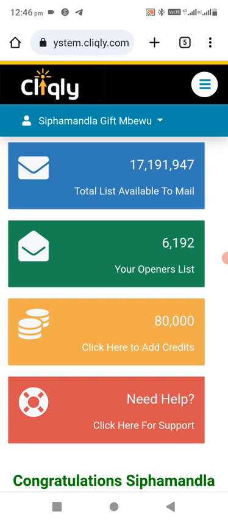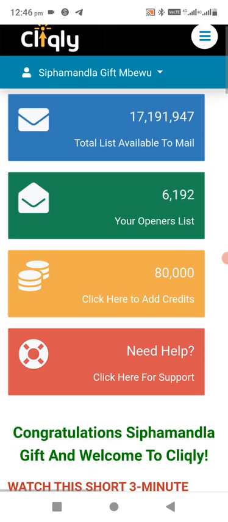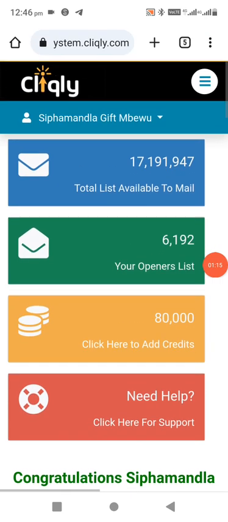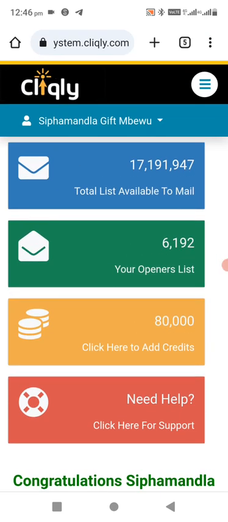So how you make money from this platform guys is that each and every time you send emails to this openers list or subscribers, each and every time a person opens your email, because the main crucial thing is that a person needs to open your email, so the email will pop up on their notifications bar on their device. Once the email pops up, they are going to open it. As soon as they open it, you are going to make 10 cents in dollars for each and every click that the person does.